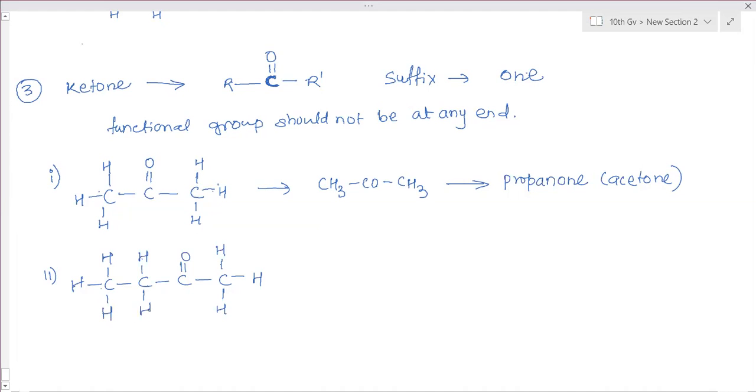Pentanone? Butanone, oh 4, yeah, it's carbon 4. Okay, CH3, CH2, CO, CH3.